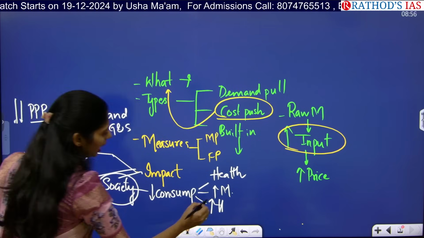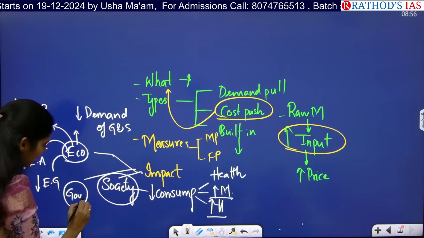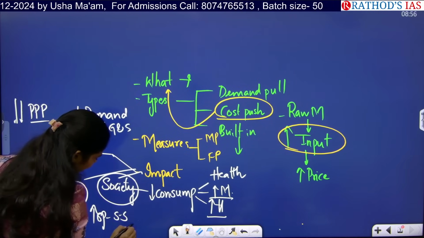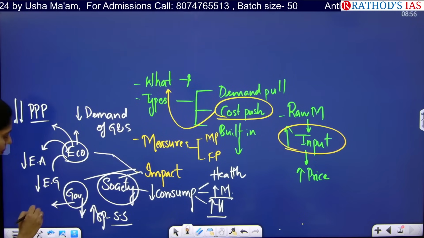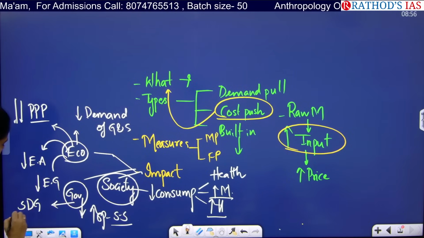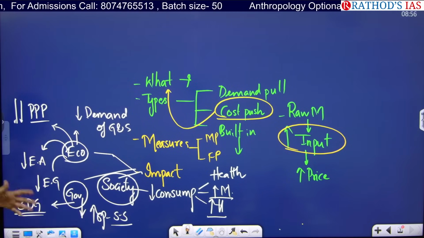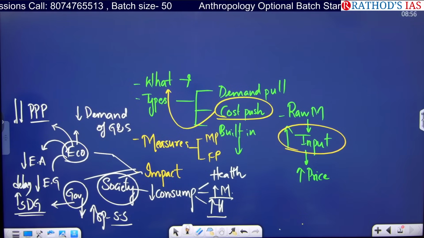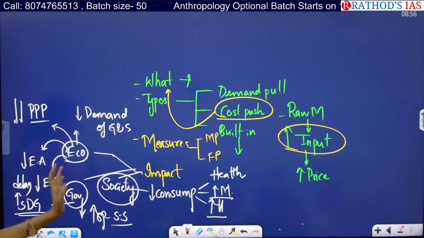If hunger and malnutrition are increasing, then government spending on social sector schemes should be increased. And even the government's aim of achieving the sustainable development goals will be delayed. Okay, so in this way you have to see the impact from different points of view.